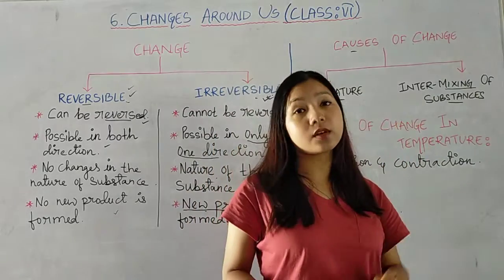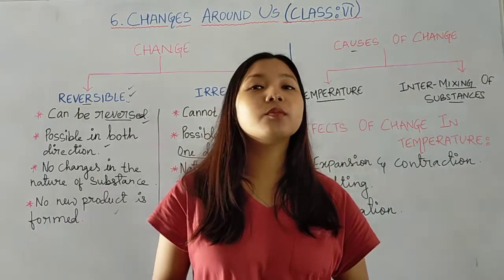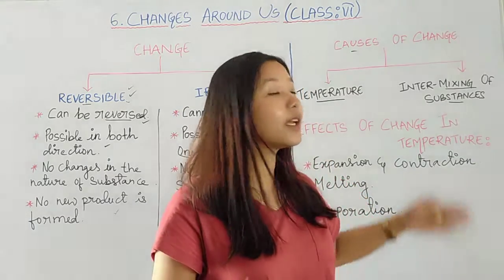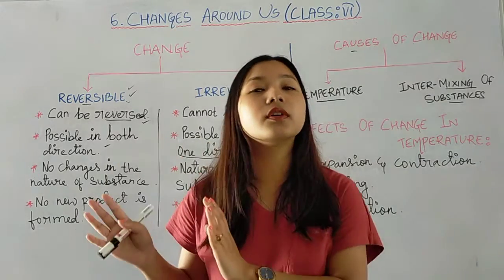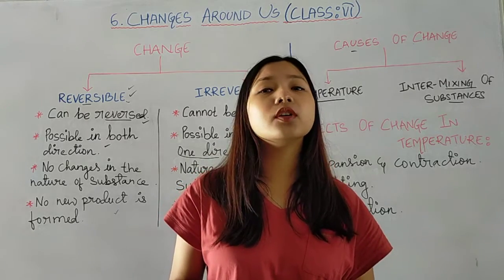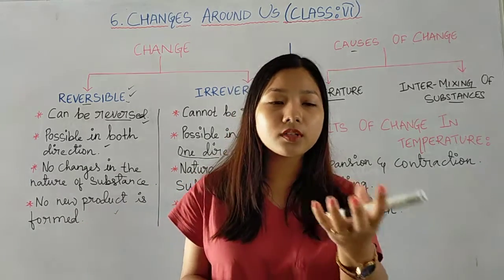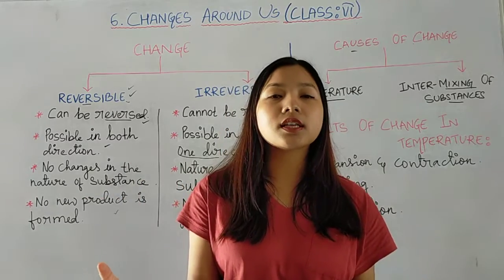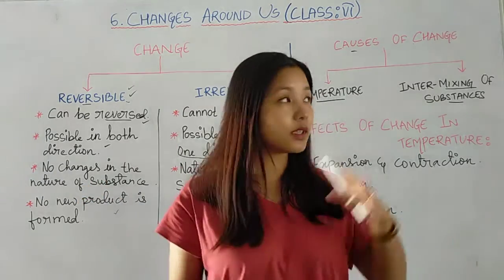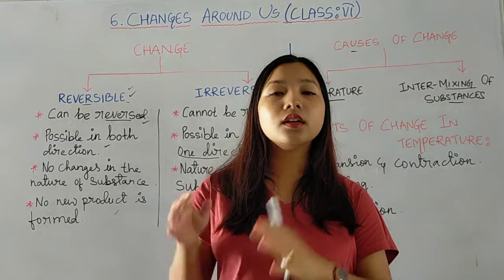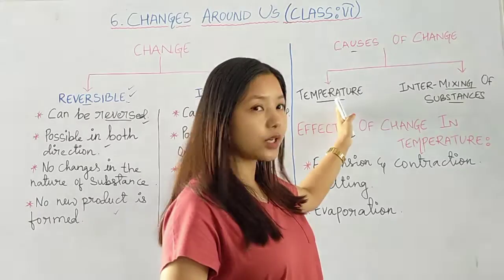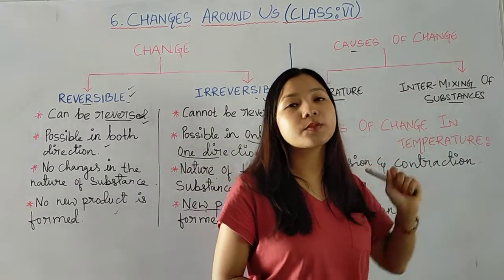Whereas intermixing of substances, one very simple example can be the mixing of cement, water and sand together, and you can get the concrete. So cement gets converted into concrete when it mixes with water. Or you can take an example of vegetables and cooked vegetables. Once you have potato, then you have carrots. After mixing all these and again changing the temperature, heating it, both these two are utilized here, you are going to get a new dish. So it is also one of the causes of changes, temperature as well as intermixing of substances.